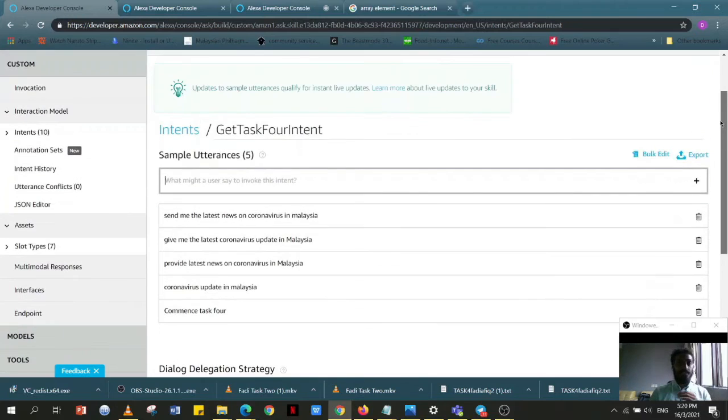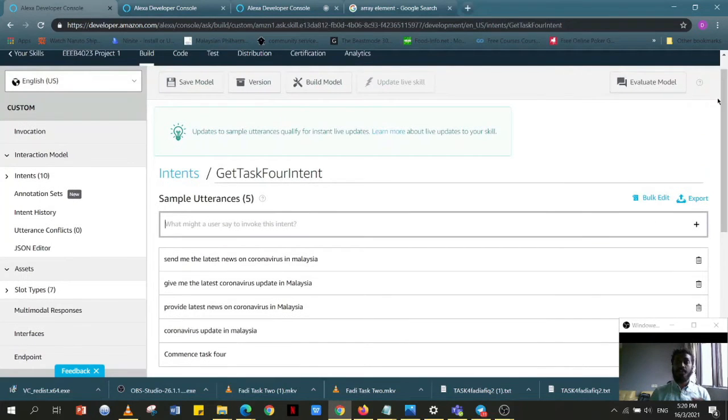As for the slots, they are empty. So you can see we are not requiring any inputs from the user. To put it simply, this program automatically provides the latest update on coronavirus in Malaysia and sends it to Telegram without requiring any input from the user. The only thing a user has to do is call out the intent, to call out the program. With that said, I will now move into the coding section of the program.